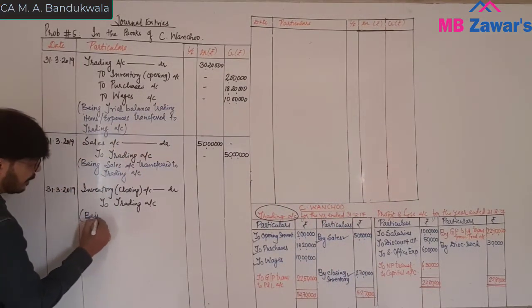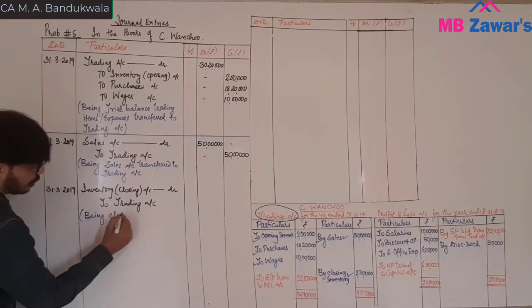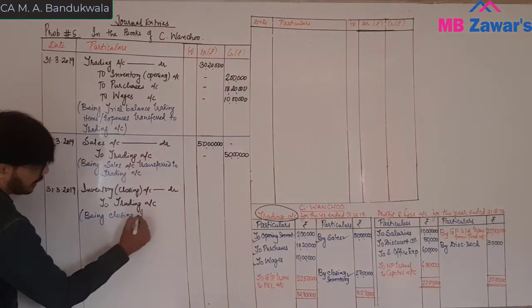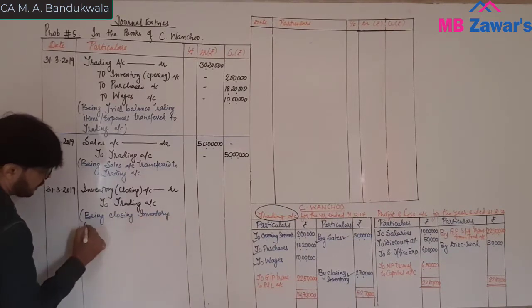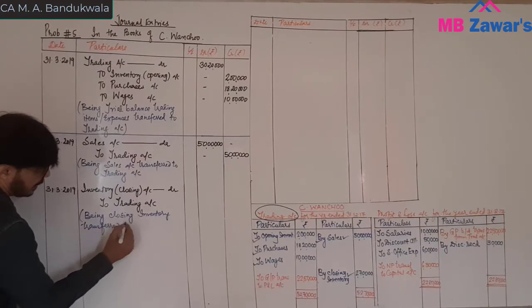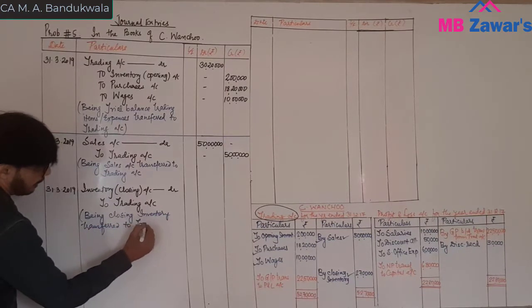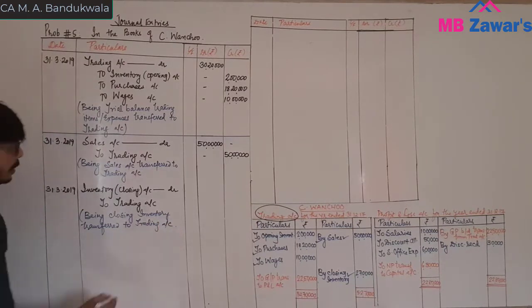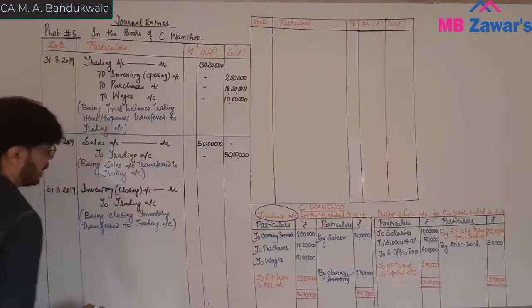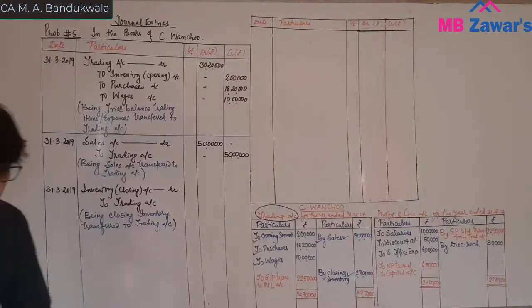Narration. Being closing inventory transferred to trading account.